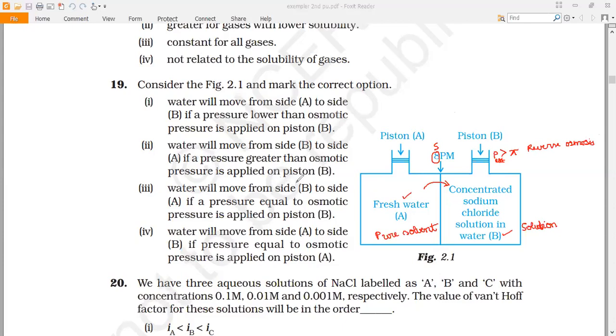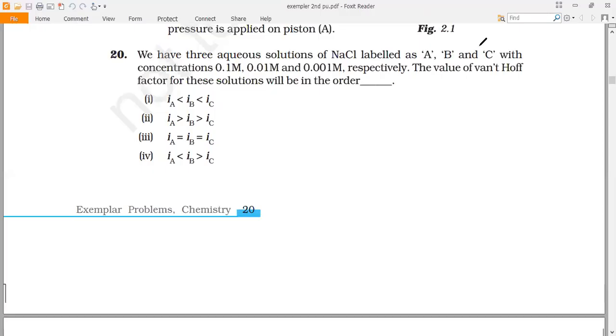If you recall the diagram with the supportive information, it's very clear. Water will move from side A to side B if a pressure lower than the osmotic pressure is applied on piston B, and the correct option is option A, the first option. We'll move on with the next question.